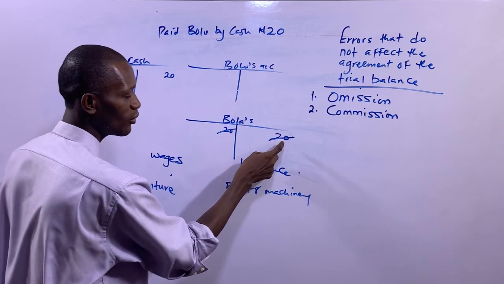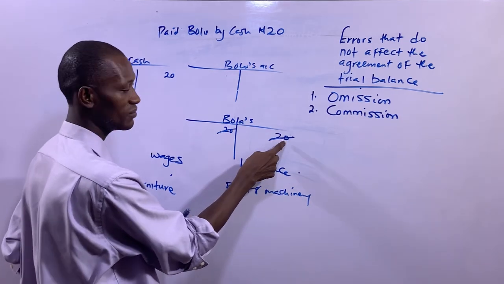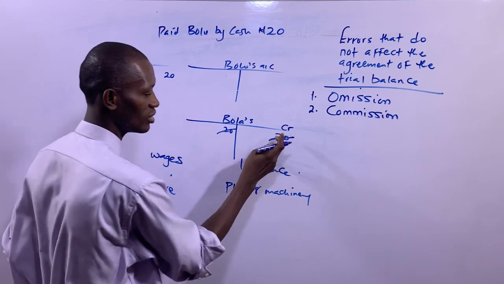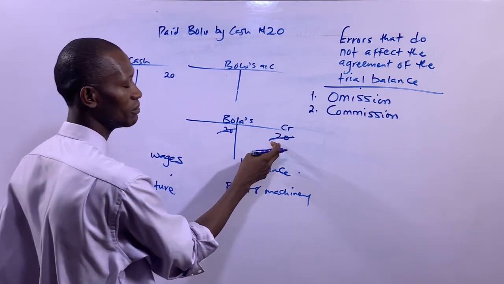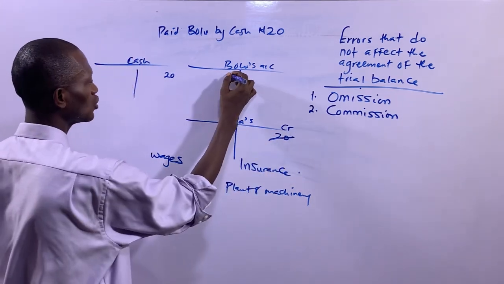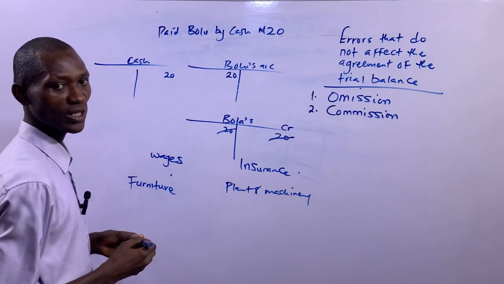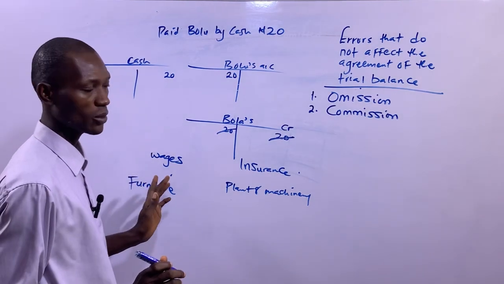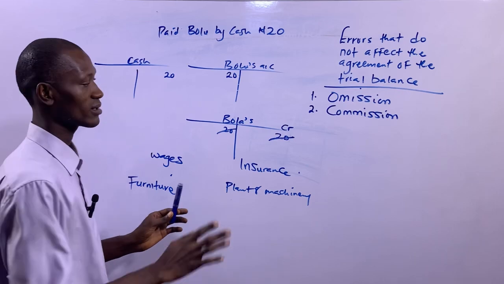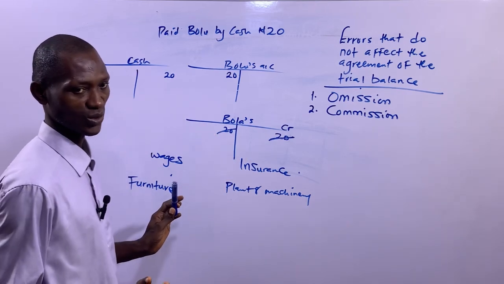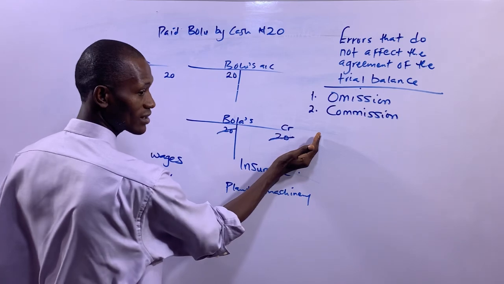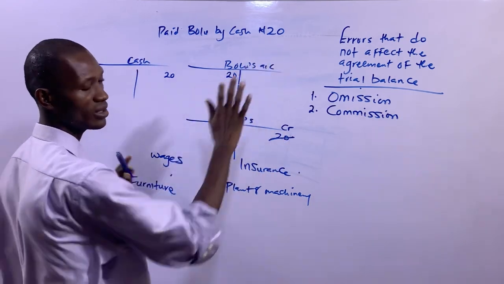Then the corresponding debit entry of this credit entry which had been made here will come to Bolu's account. So the error had been corrected that way. So you can see now that it will not go to suspense accounts. So correcting this error, credits Bola's account, which had nothing to do with this transaction.